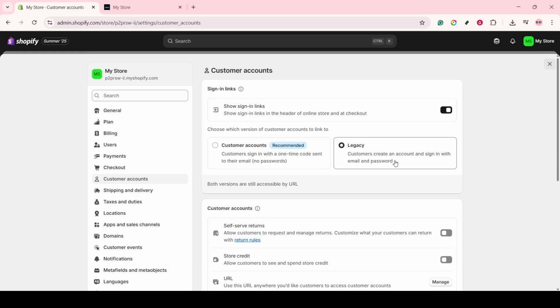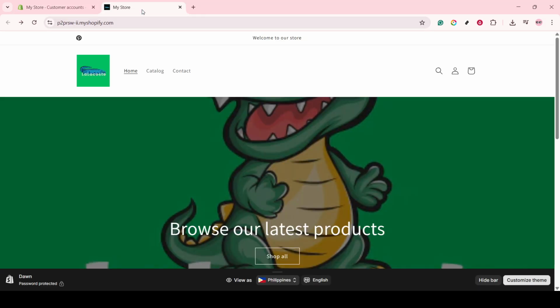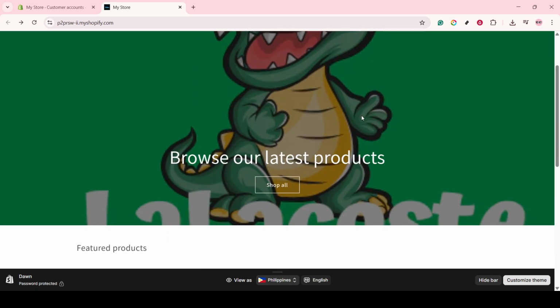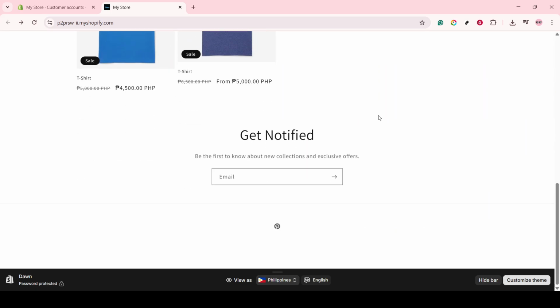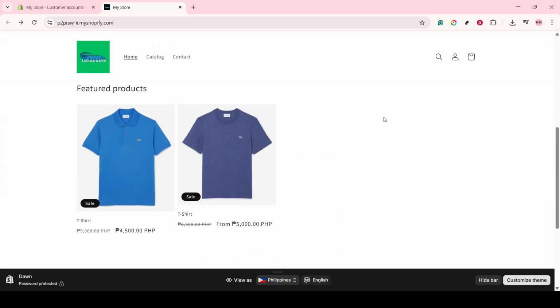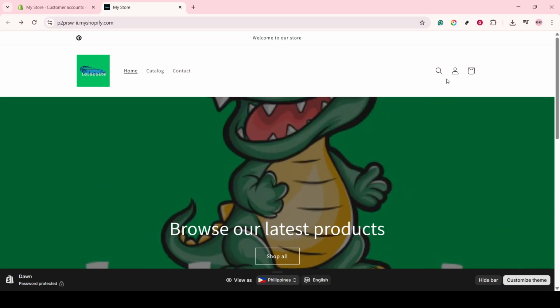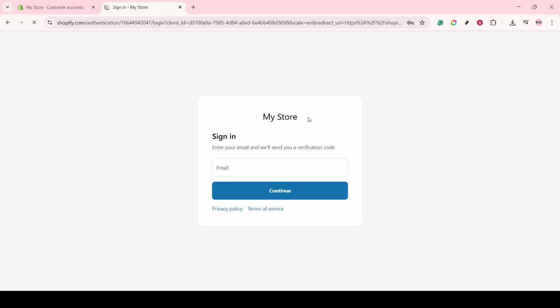Using this method is beneficial for several reasons. First, it simplifies the customer experience, as many online shoppers are accustomed to creating accounts with an email and password, making it more likely they'll complete the process without hesitation. Second, it allows you to collect email addresses, which is valuable for maintaining customer relationships and sending them information about future promotions or updates to your store.